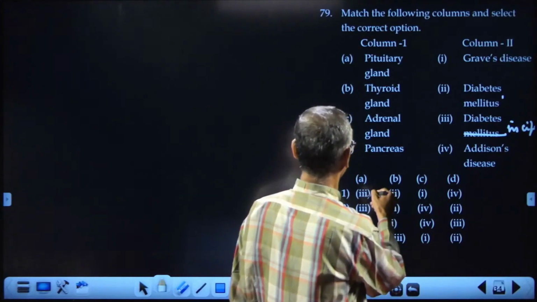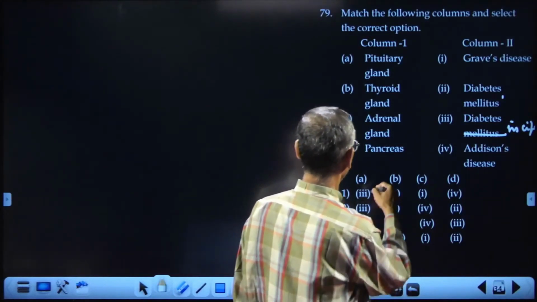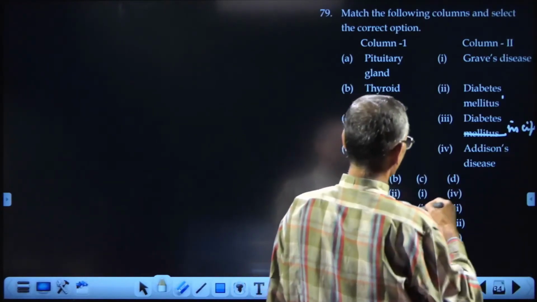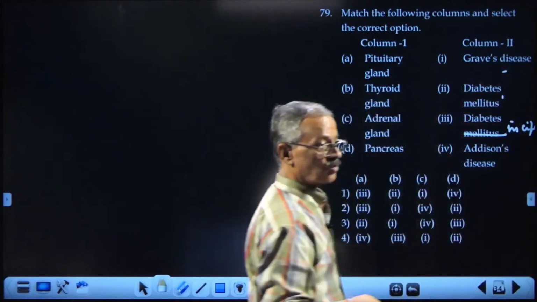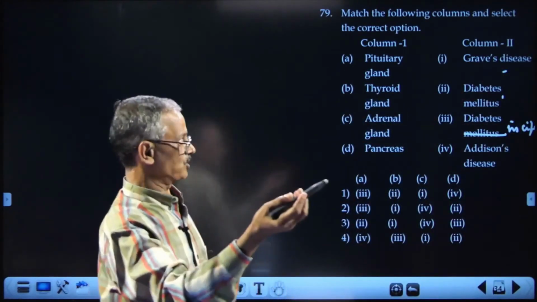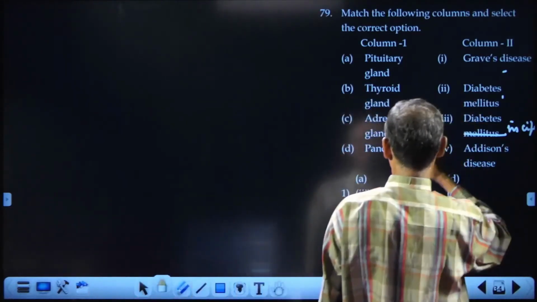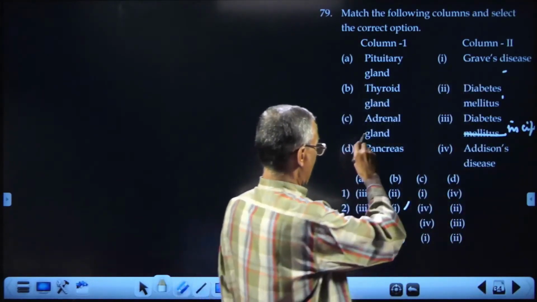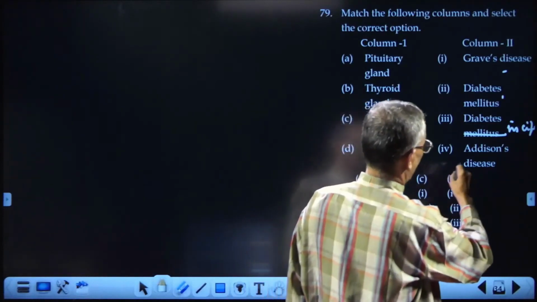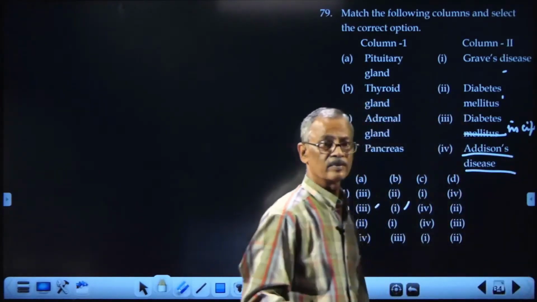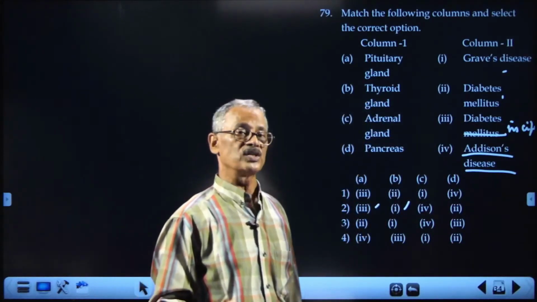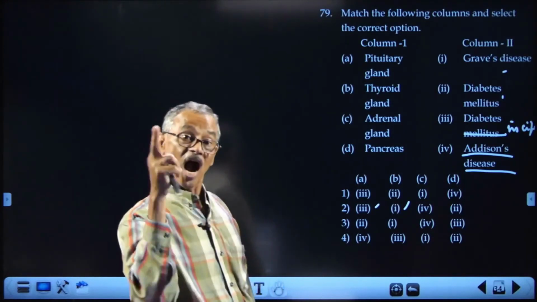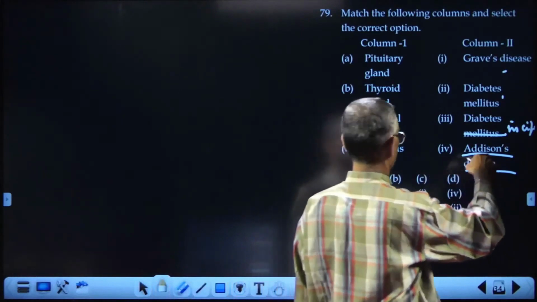You cannot use that clue here because there are two same options. Now you go to the next one, thyroid gland. That is responsible for Graves' disease, exophthalmic goiter, excess secretion. Now you come to the answer, thyroid 1. Okay. Adrenal gland is Addison's disease. Aldosteronism or Conn's disease is caused by hypersecretion, and Addison's disease is because of hyposecretion of aldosterone.